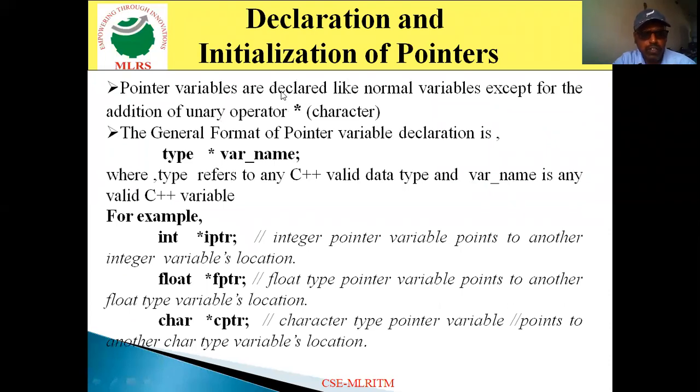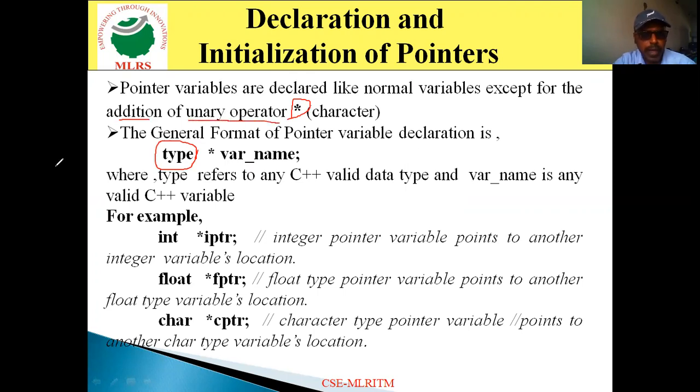Now let's discuss the declaration and initialization of pointers. First, how to declare a pointer variable. Generally, you declare a normal variable with an appropriate data type. Apart from this, here we add an additional operator, the unary operator asterisk.